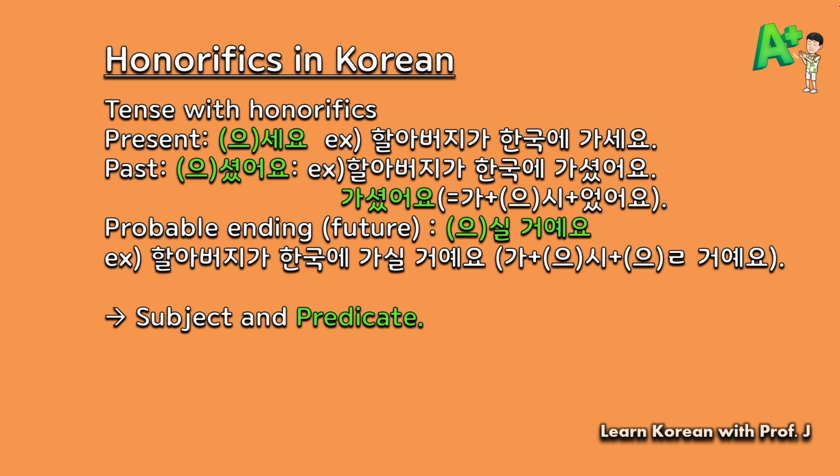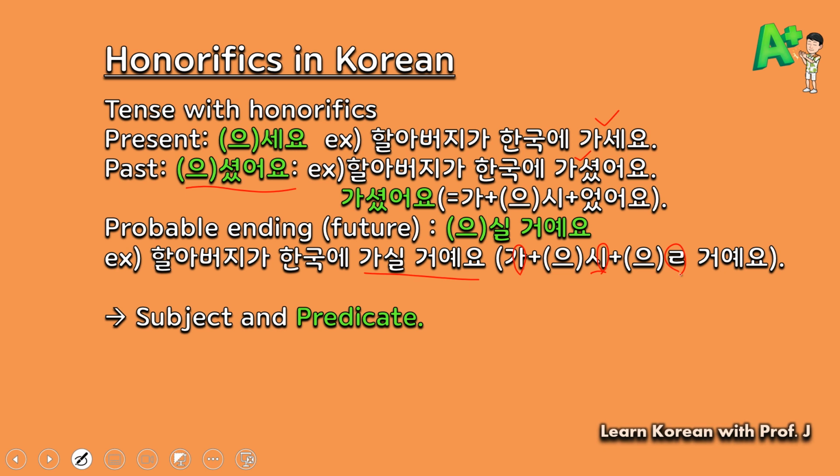So for present tense, we use 으세요 as in 할아버지가 한국에 가세요. For past tense, we need to use 으셨어요. 할아버지가 한국에 가셨어요. And for probable ending, we need to use 으실 거예요, as in 할아버지가 한국에 가실 거예요. 가 ends with a vowel, so you just need to use 시, and 시 ends with a vowel, so it takes only ㄹ. That's why it became 가실 거예요.